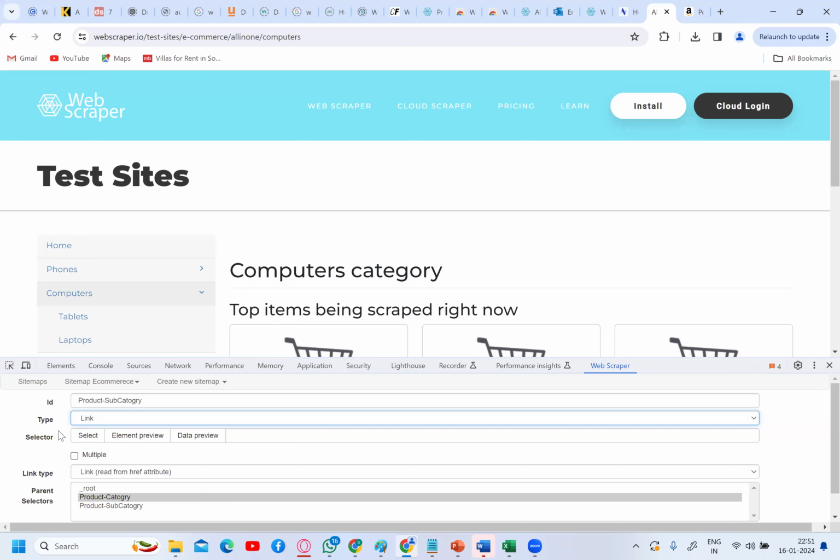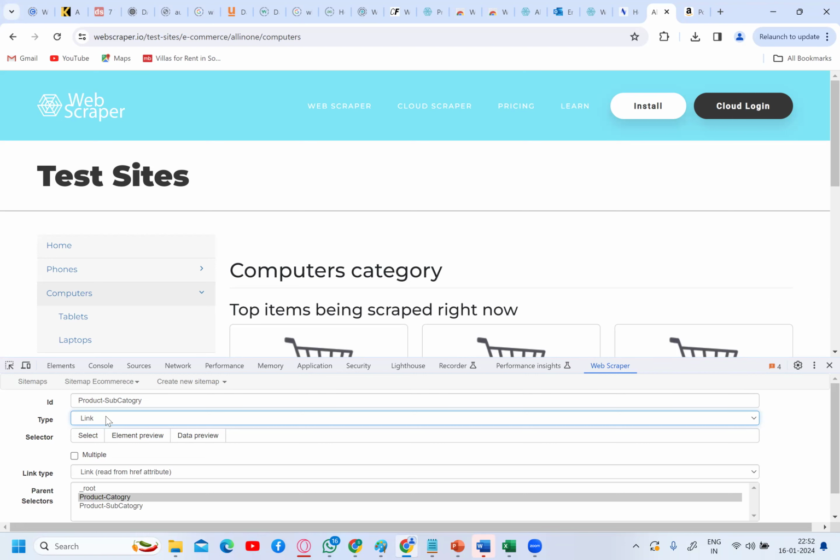First of all, you should tell your tool from which web page I should go to the next web page. So this information should be very clear to your Web Scraper. Otherwise it cannot understand what to extract and where to extract. That is the reason why you need to choose a link first. Initially you told this Web Scraper to come from the home page, then get into the category page, then into the subcategory. Now you are telling your Web Scraper to please get into the subcategory page.